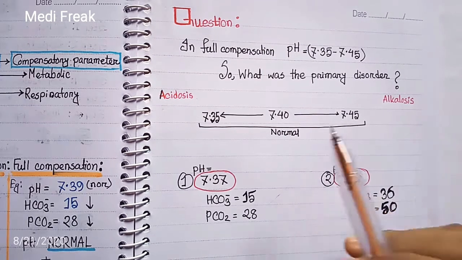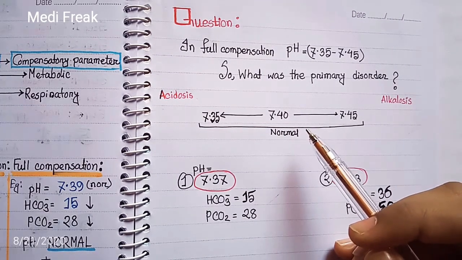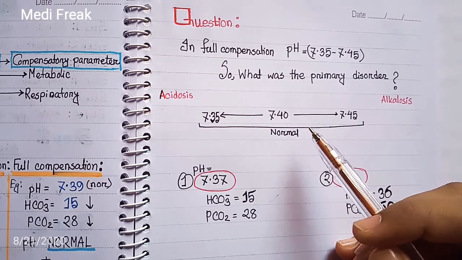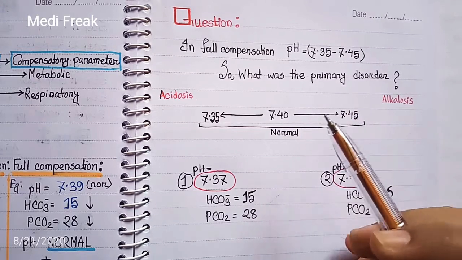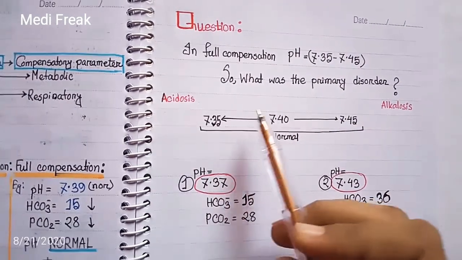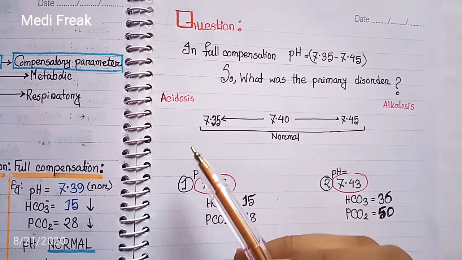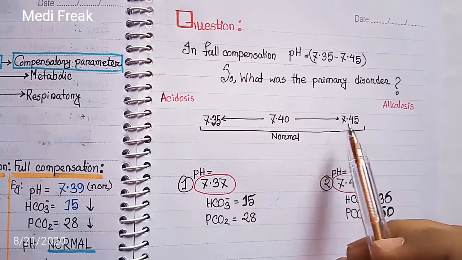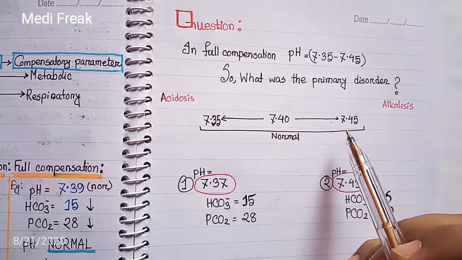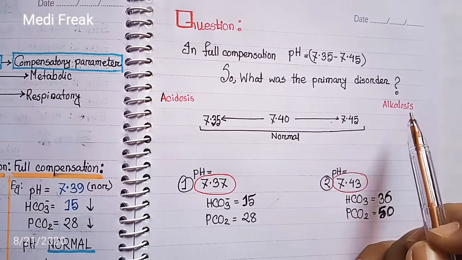If in fully compensated acidosis or alkalosis, the pH is in the 7.35 to 7.40 range, we can say the previous problem was acidosis. And if pH is in 7.40 to 7.45, we can say the previous problem was alkalosis.